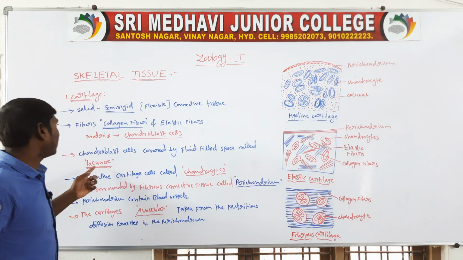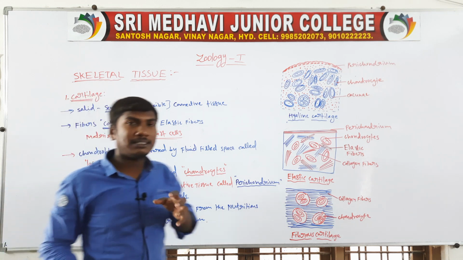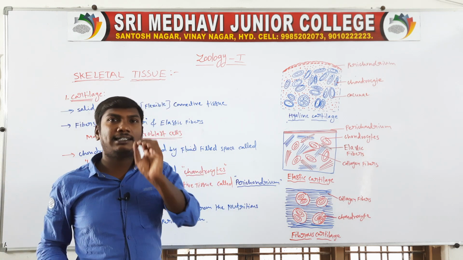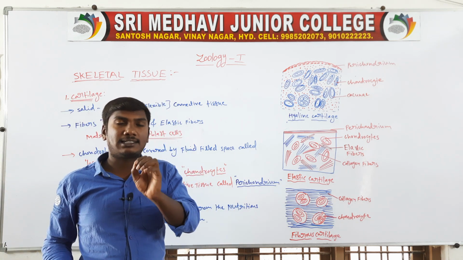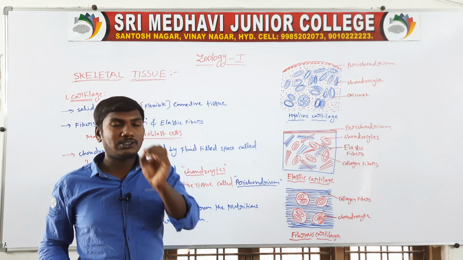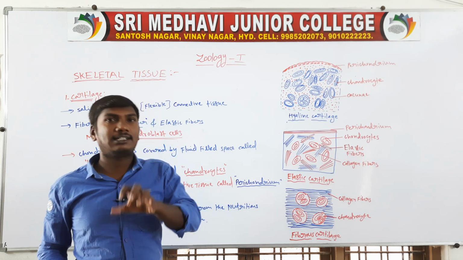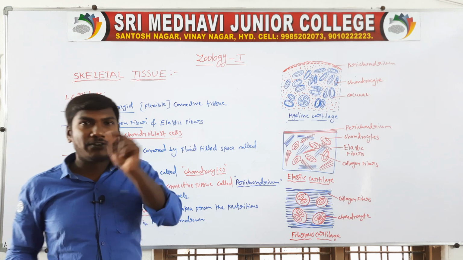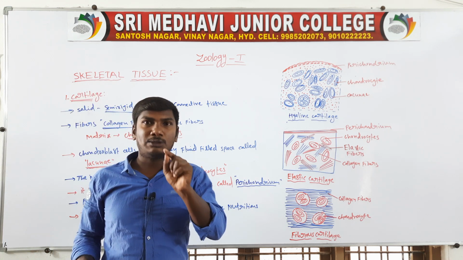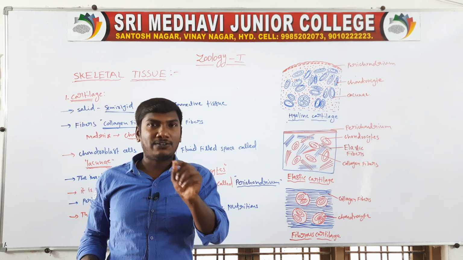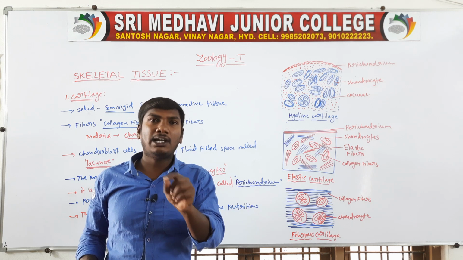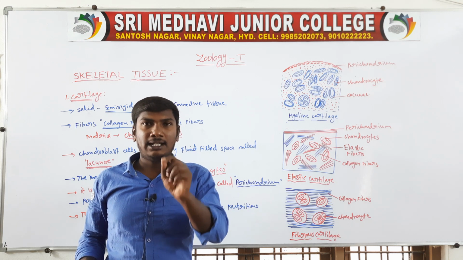Next, there is the matrix. The matrix contains cells, and these cells are called chondroblast cells. The chondroblast cells are covered by a fluid space, and these spaces are called lacunae.